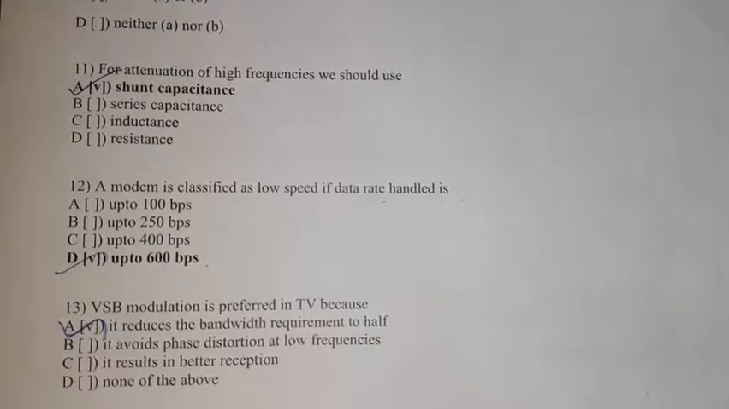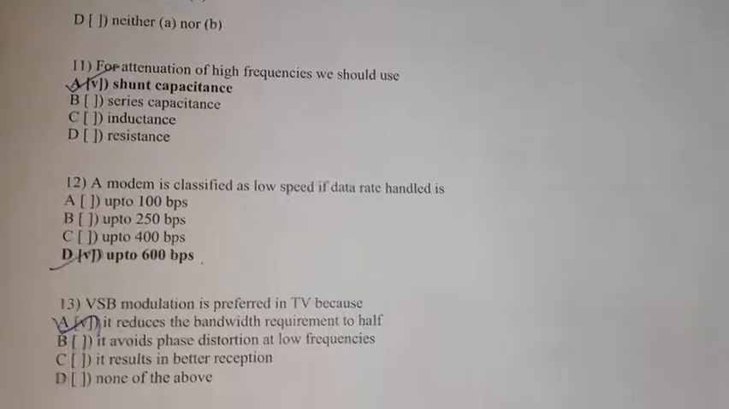13. VSB modulation is preferred in TV because it reduces the bandwidth requirement to half. It reduces the bandwidth requirement to half. So, VSB modulation is preferred in TV. Okay.